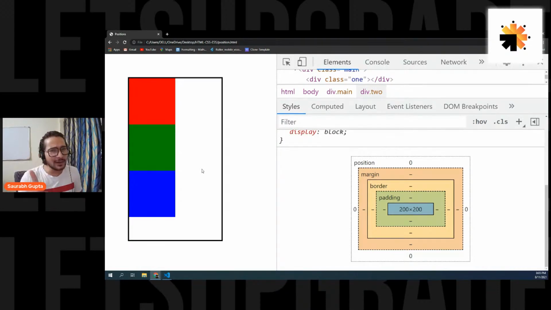But can you guys see any changes somewhere after applying positions? Can you see any changes anywhere on the screen? Tell me, guys. Come on. I want to see. Are you watching it? Are you watching my screen properly?